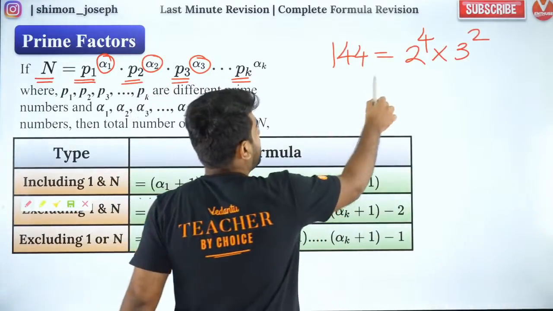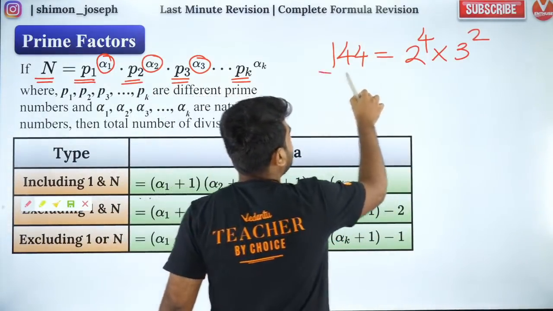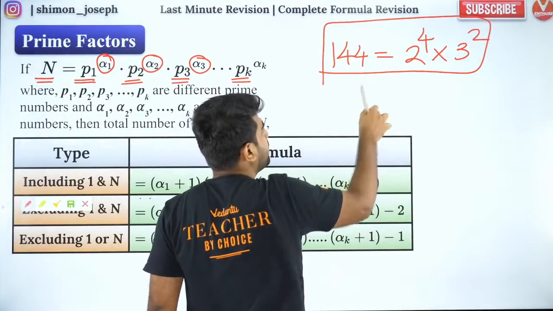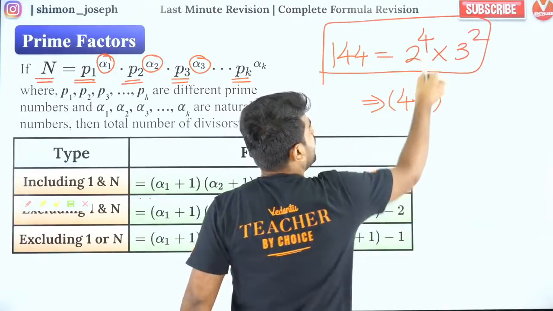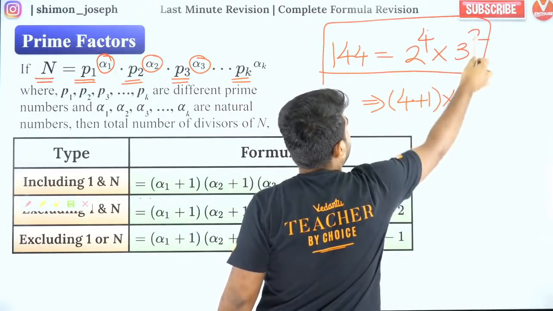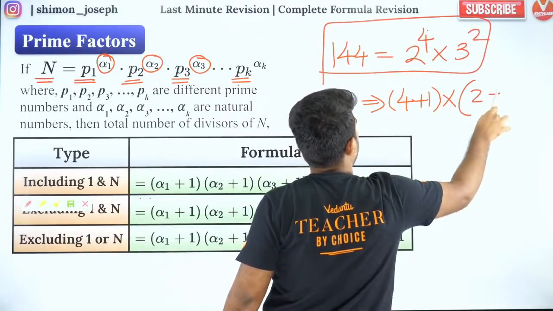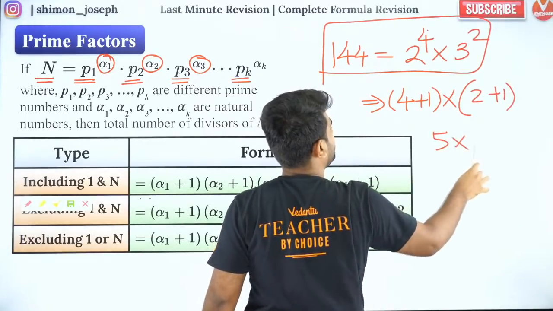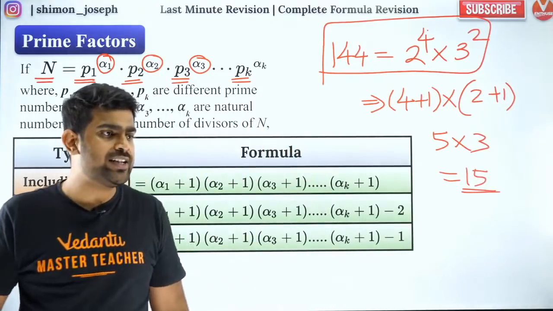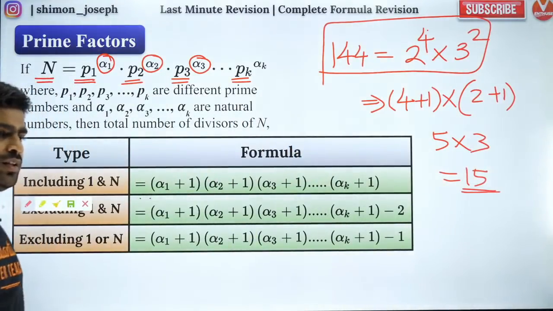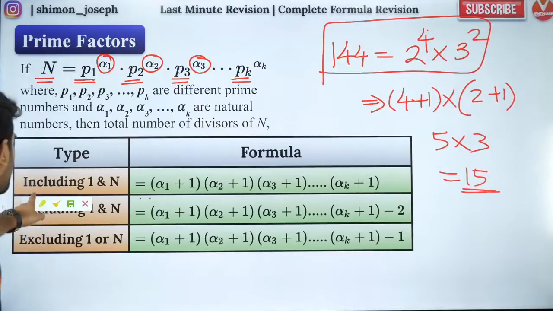Perfect. So now the number of factors, my dear children, can be very easily obtained from this. The number of factors is equal to the power plus 1, 4 plus 1 into 2 plus 1. So the answer is 5 into 3, it will be 15. So there are totally 15 factors. Are you all clear with that? Everybody? Did you all like it? So that is what we have given here.